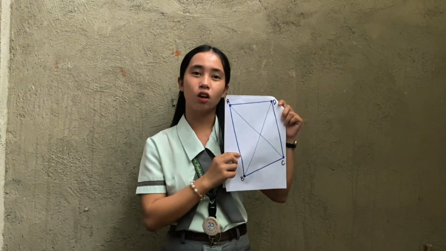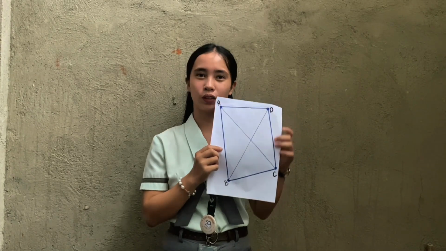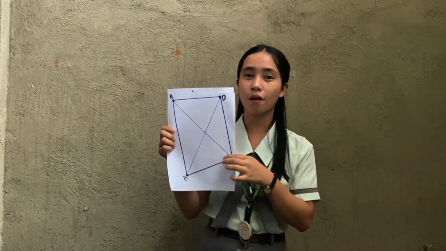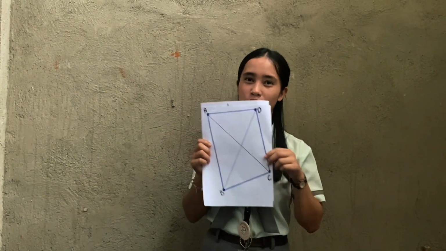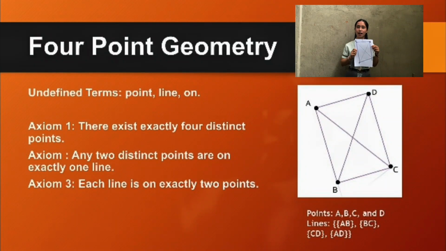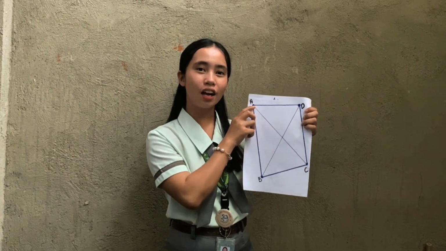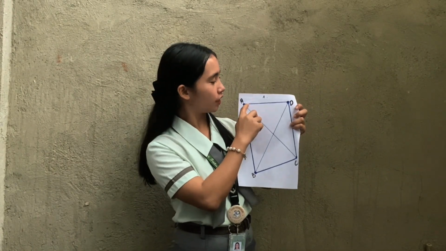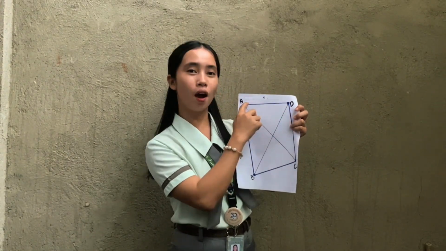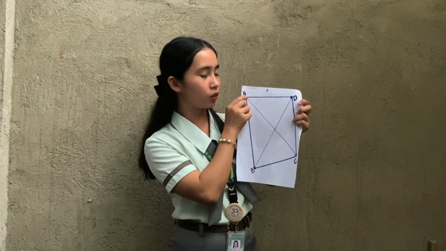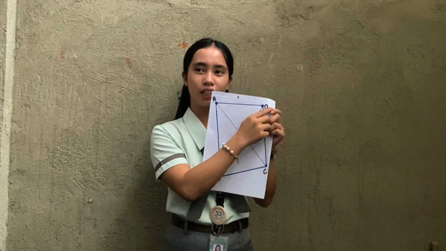Let's call it line 2. So these are the examples for axiom 2. Axiom 3: each line is on exactly 2 points. So line 1 is exactly on 2 points, point A and point D.